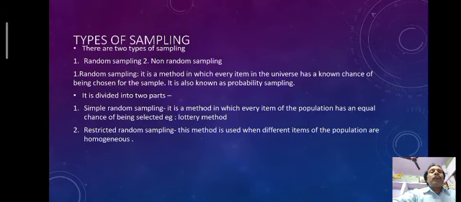Here I want to give you some examples. The sampling method is basically used where the population is very large. Suppose I have to check the purity of the water of the Ganga river. Is it possible to check all of it? Never.